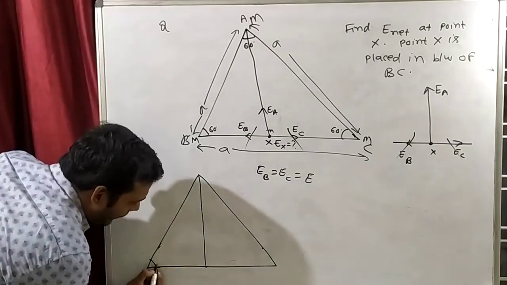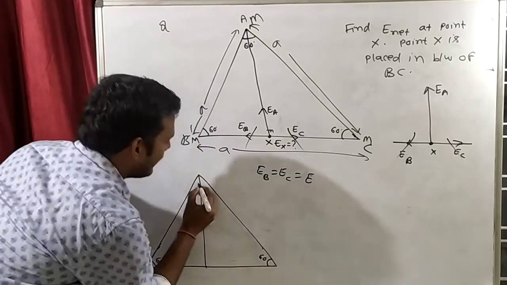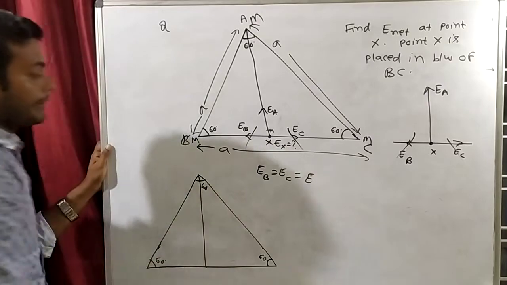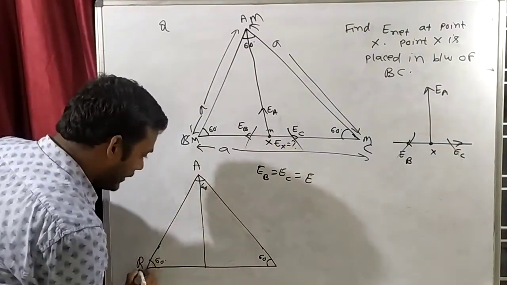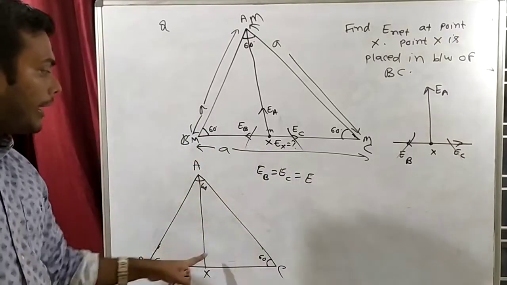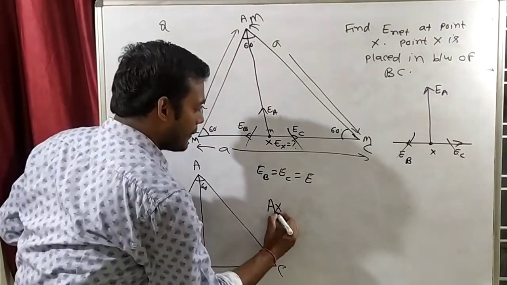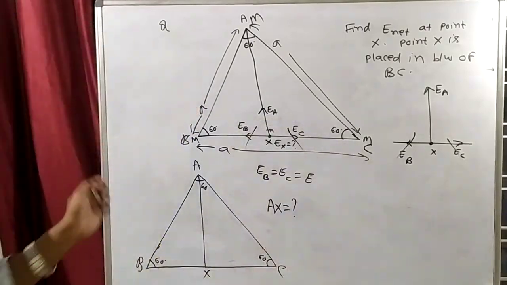So this angle will be how much? 60. This angle will be how much? 60. And this angle will also be 60. This is A, this is B, this is C. This point is X. So we have to find AX, the height of AX. Can we find it?